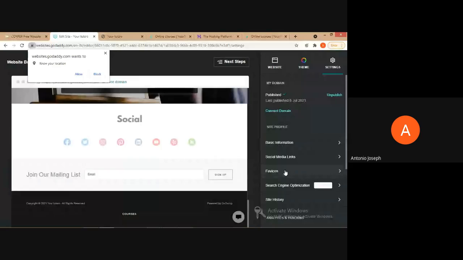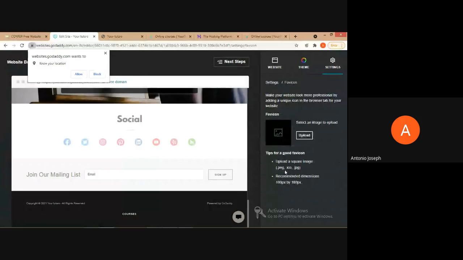Then next one is icon. That means, see here in the tab we can see a title for that particular page, online courses, your tutors. Here we can see the hosting platform made for you. So that's the title of that particular tab or page. And on the left side of that we can see an icon also. Okay, so that will be our brand. Once people are familiarized with that particular icon, on seeing that itself, they will be remembering, oh, that's that particular website.